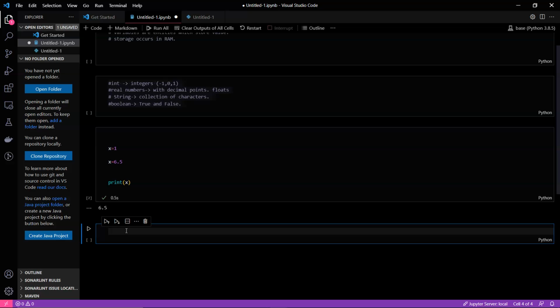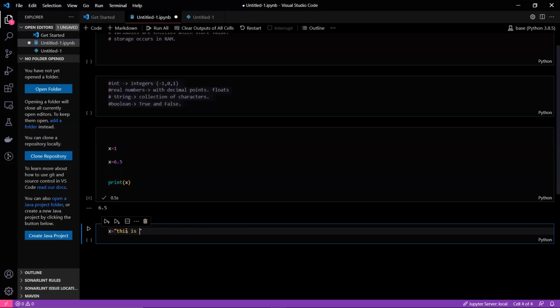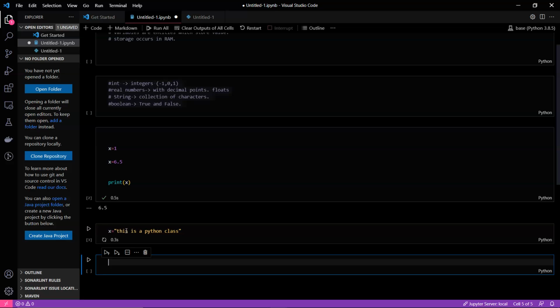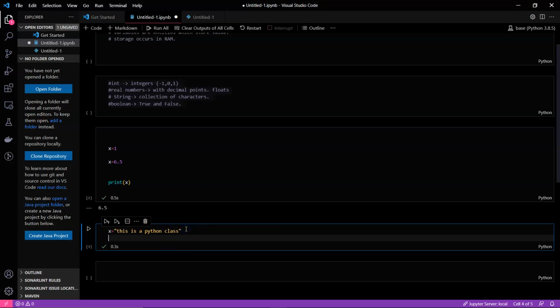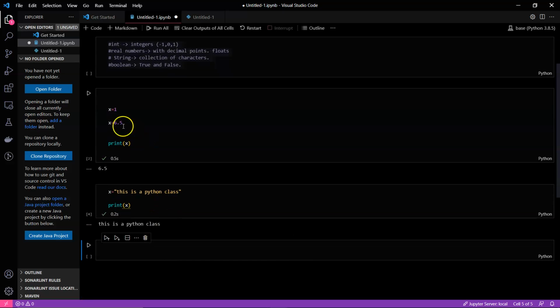The next thing we are going to see is string. String is nothing but a collection of characters. Whenever we talk about a collection of characters, it's like a sentence. Suppose this is a Python class, this can be a string, and if I print x now, it will show this is a Python class.